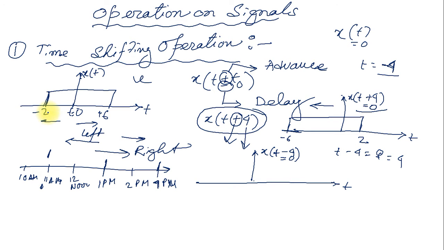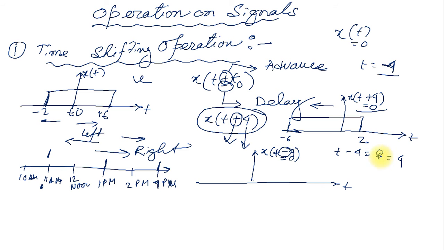So I can add this 4 with the minus 2, and the signal will start from there. It is a delay. Delay means we need to shift the signal towards the right. How much to the right? 4 seconds right. By seeing this sign and value, you can directly move it. But for your better understanding, I can give this explanation also.